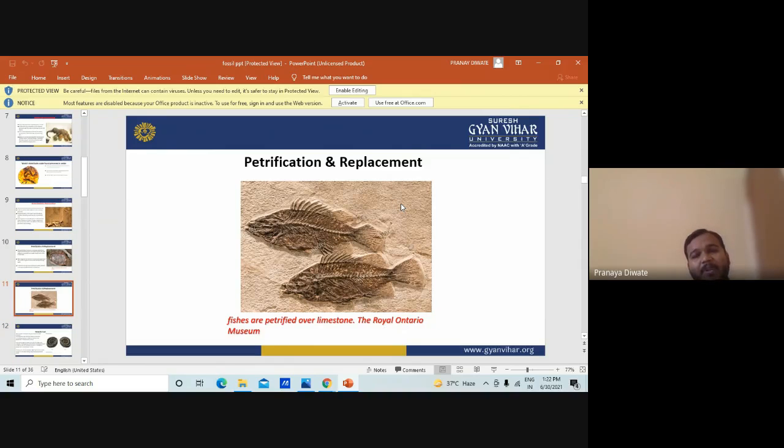Then you have petrification and replacement. Fishes are petrified over limestone. This photograph is suggesting what? The fish. All of you know the fish. Many of you also take this. So fishes are petrified over the limestone. This is in one of the museums, maybe in London, where it is stored.